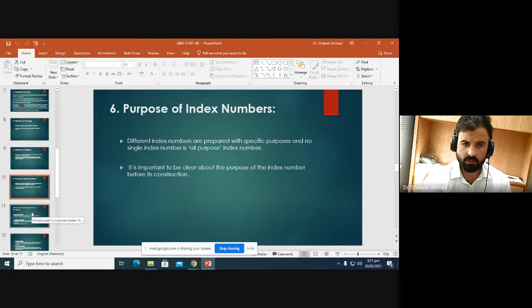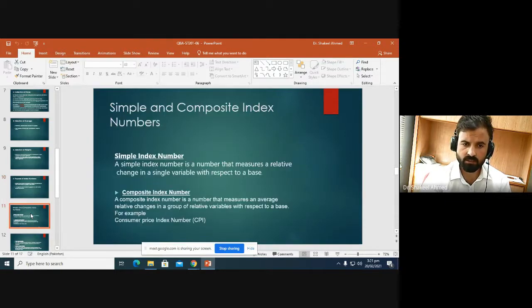So these were the six different steps for constructing an index number.